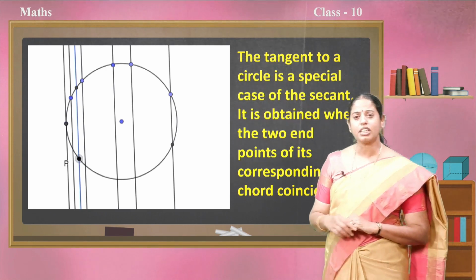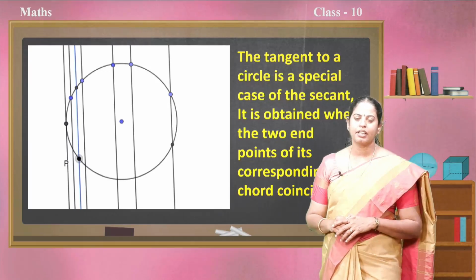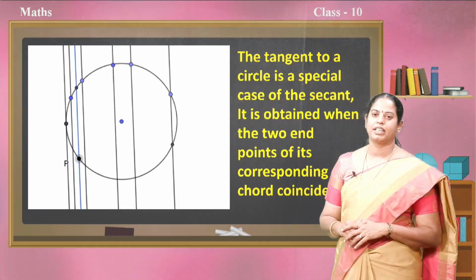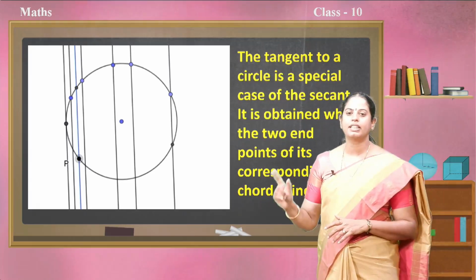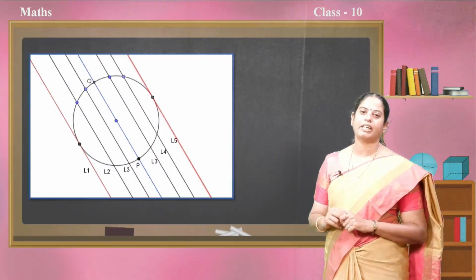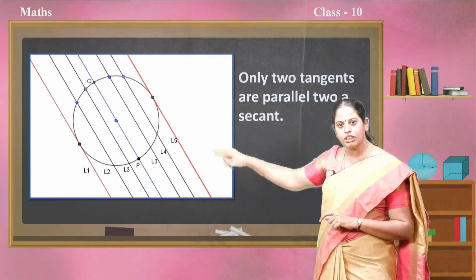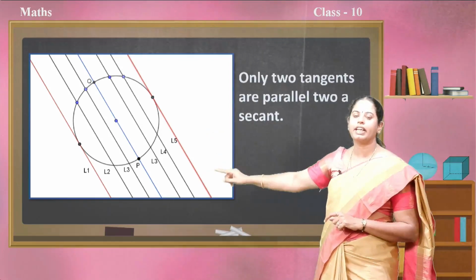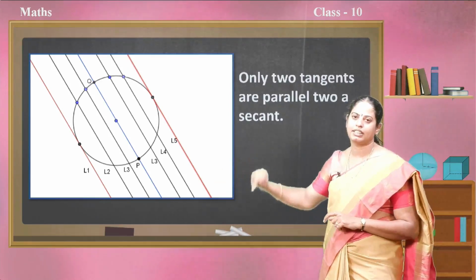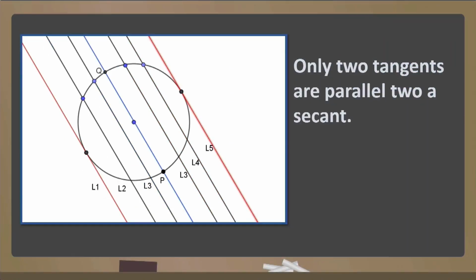One more thing that we have observed in this video is that only two tangents are parallel to a secant. For the blue secant, we have these two red tangents parallel on either side. Yes, only two tangents are parallel to a secant.